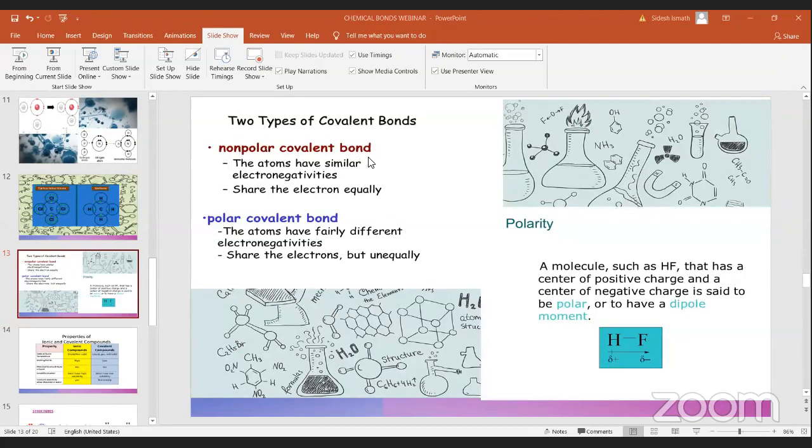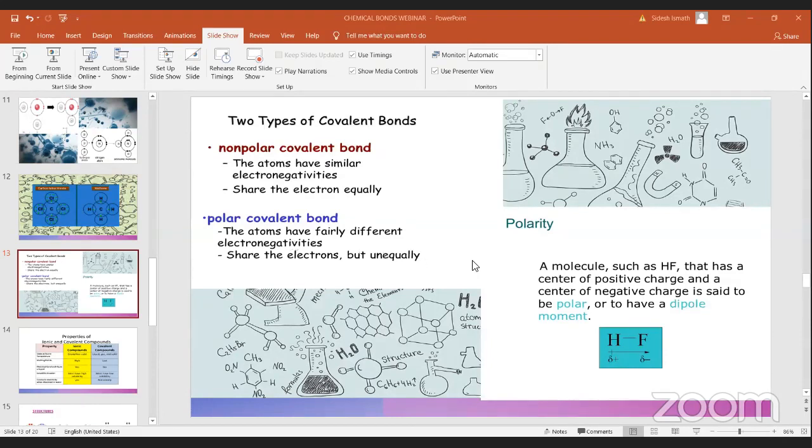To learn this, you all should have an idea about electronegativities. Atoms that have similar electronegativities form a non-polar covalent bond, and atoms with fairly different electronegativities form a polar covalent bond.